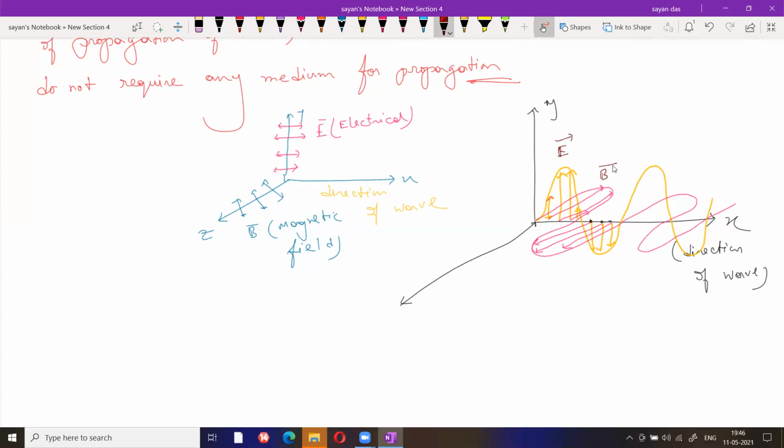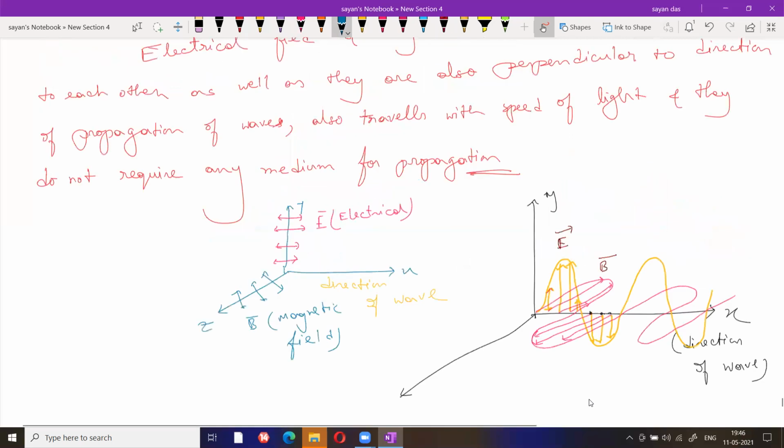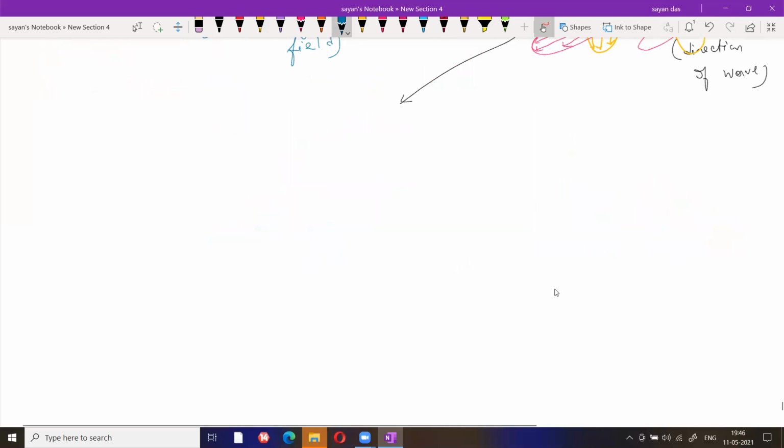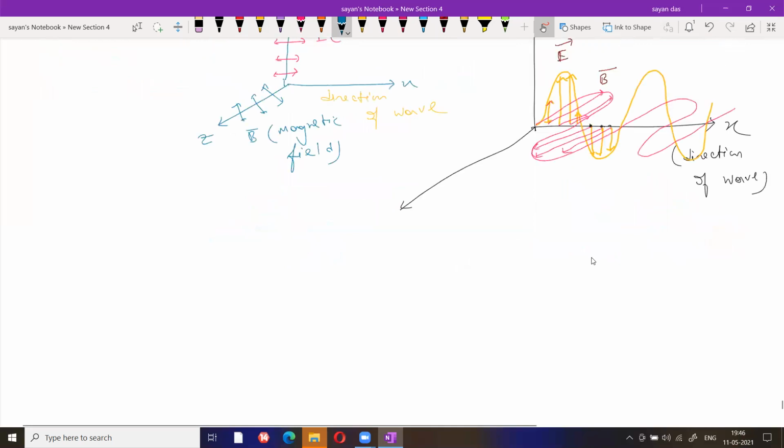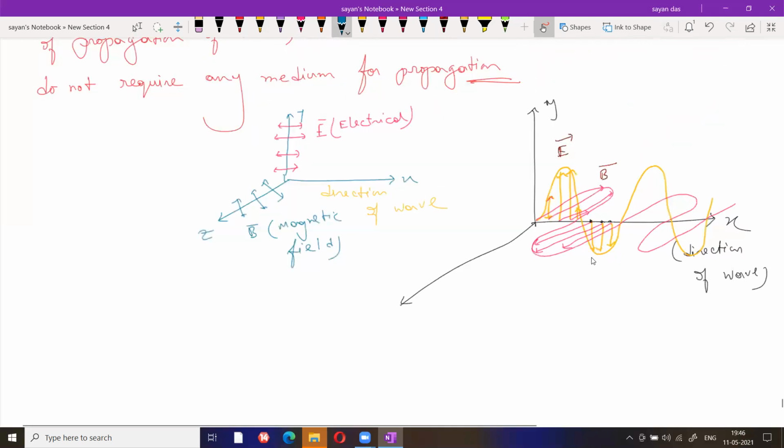Any doubt regarding this part? Do you have any doubt regarding this part? This part is clear, the magnetism part. Okay, now I am going through. Sir, 1 second, sir. Okay. Okay, sir. Yes, sir. Okay.